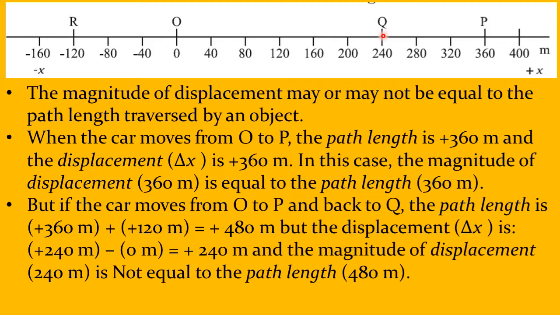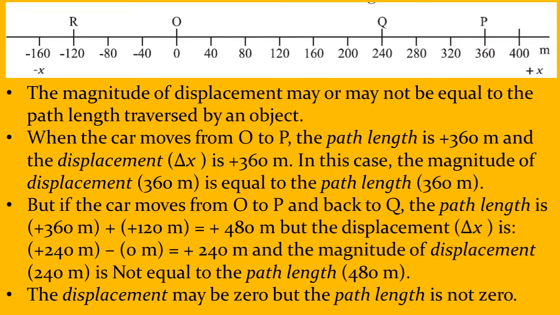So total path length is 480 meters. But what is the initial position of the car? X1, 0. What is the final position of the car? X2, 240. So what is delta x? 240 minus 0. So the displacement is only 240 and not 480, which was the path length.